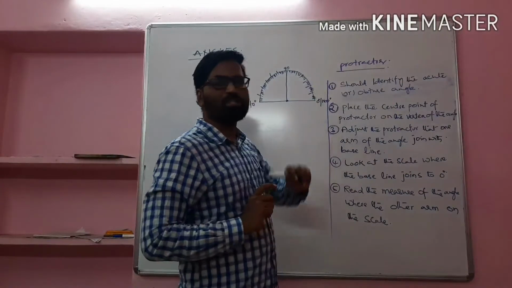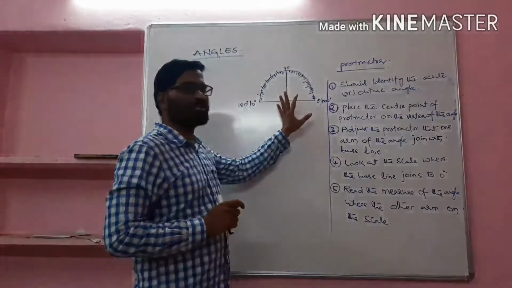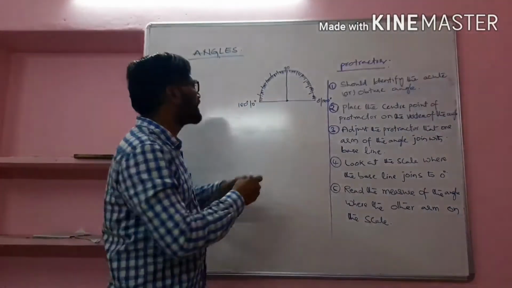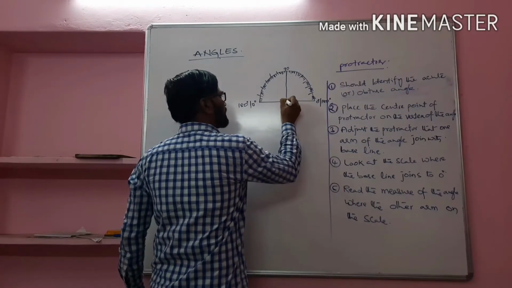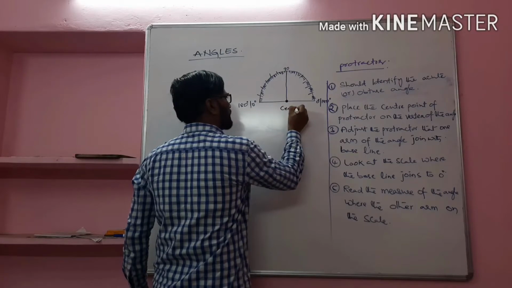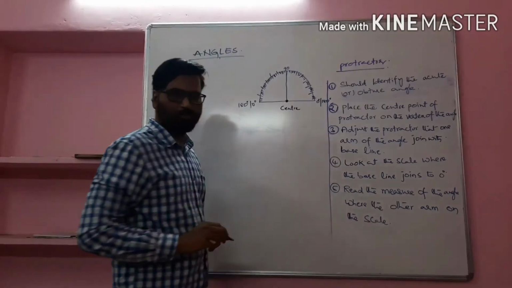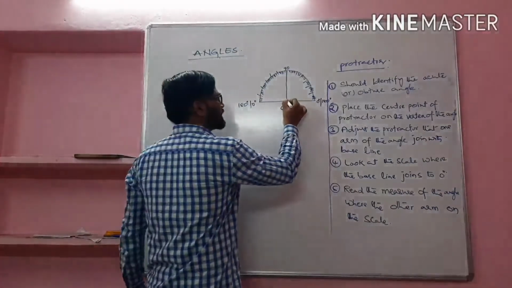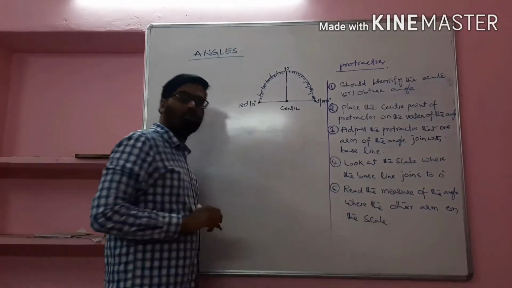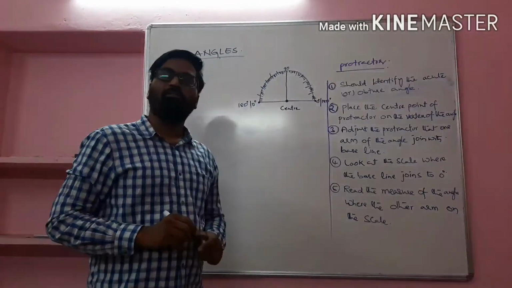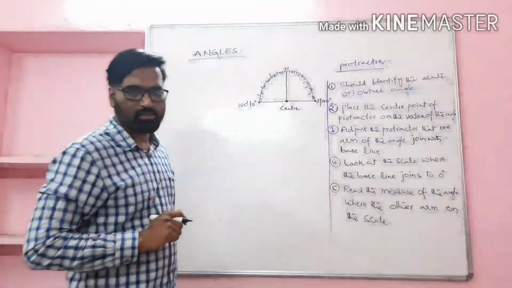Now how can we use this protractor? Let's see. First, here this is the center. This is the center point, right? It is extended till here, 0 and 0. By using this protractor, we can find out two types of angles, right?